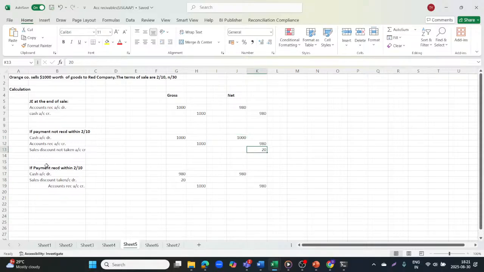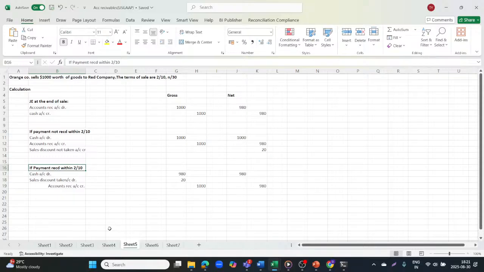If it's a net. Then if payment is received within 2/10, so cash account debit, now here also in gross it will include the discount. Cash account debit is, will receive 980, sales discount has been taken off 20 and accounts receivable is 1,000. Here also under net, 980 and 980. So this is the concept: in net it is always taking the discount percentage, in gross it is not taking it. If payment is received within 10 days, then only will the discount be taken off in the gross method. Okay.